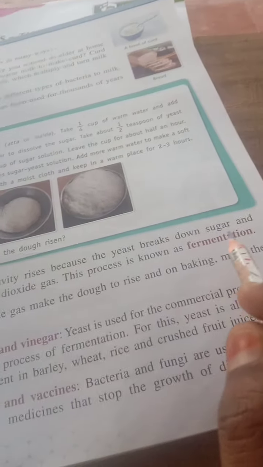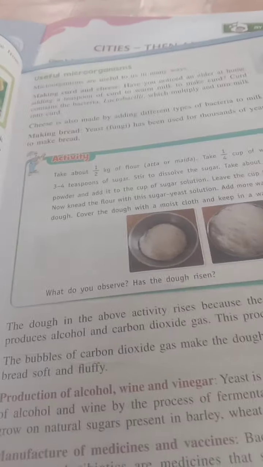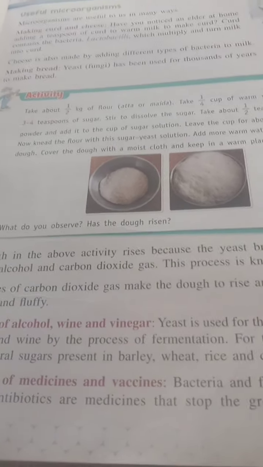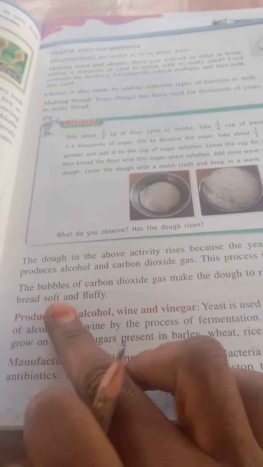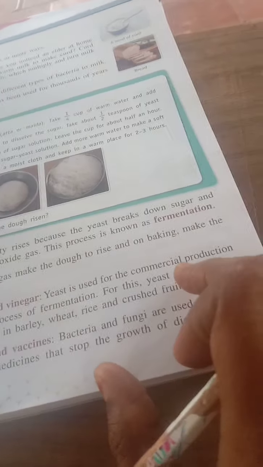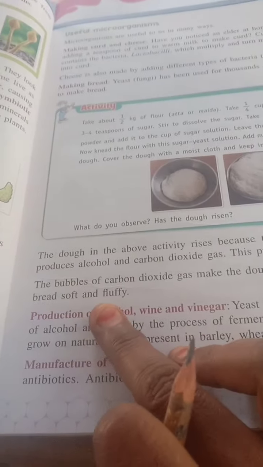The yeast breaks down sugar to produce alcohol and carbon dioxide, so the dough becomes bushy and soft in nature. This process is called fermentation. The bubbles of carbon dioxide gas rise and make the bread soft and fluffy.